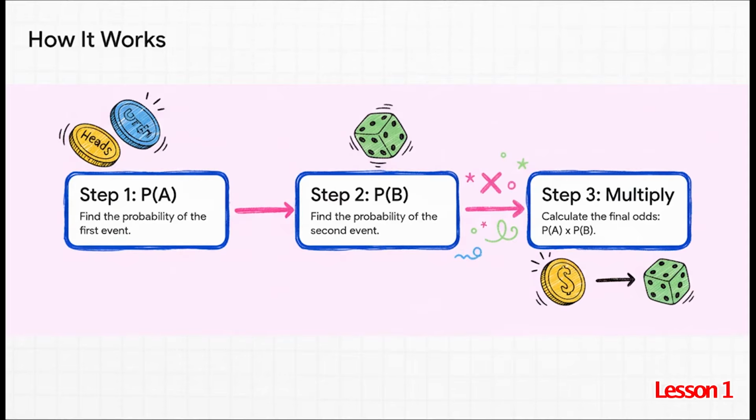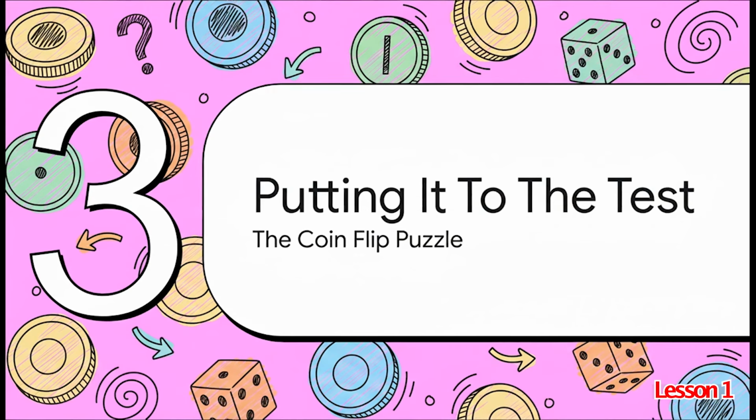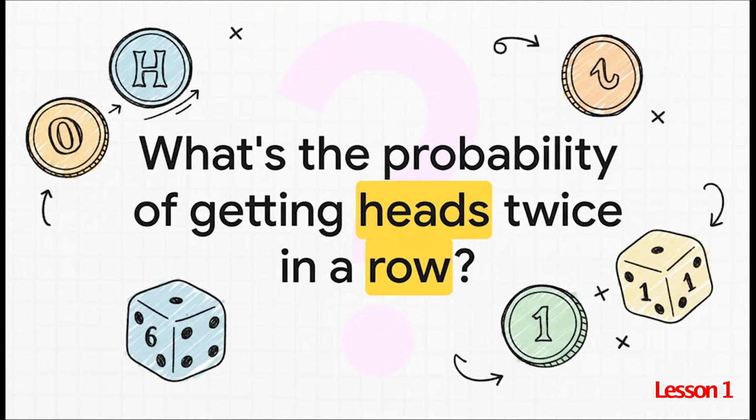You can think of it as 3 separate steps. You've got to find the probability of the first thing happening, then the probability of the second thing happening, and then you just have to multiply those two numbers together. That's it. So let's try it out with a little puzzle. We were talking about flipping a coin twice and getting 2 heads in a row. That means we need heads on the first flip, heads on the second flip. And if we use our rule, we can figure out the answer.